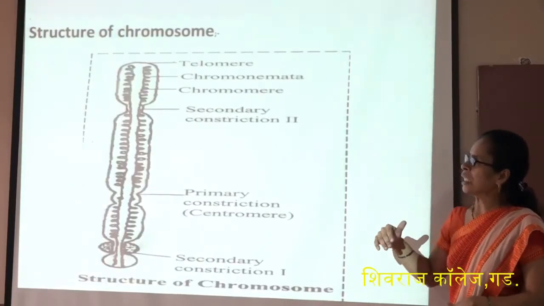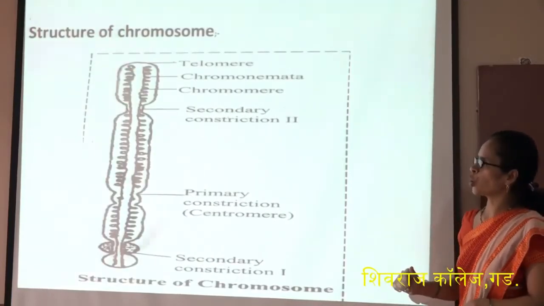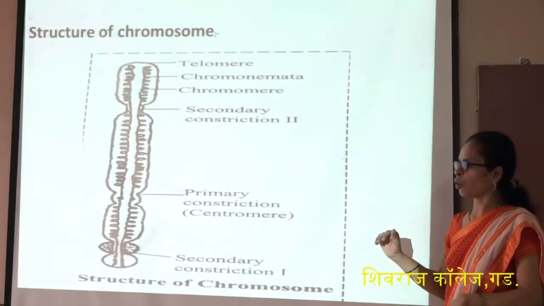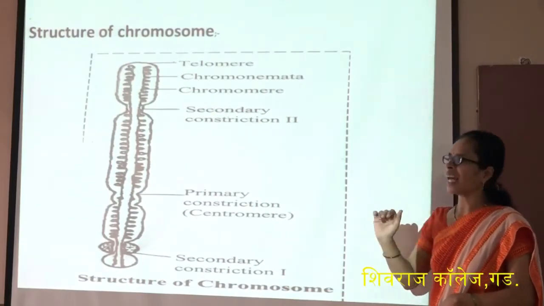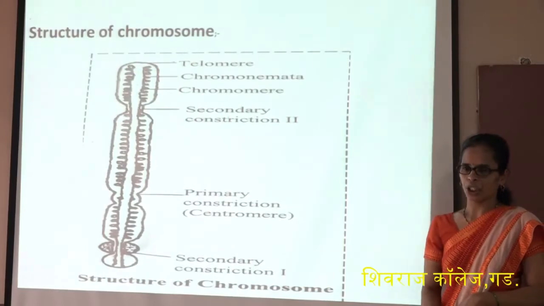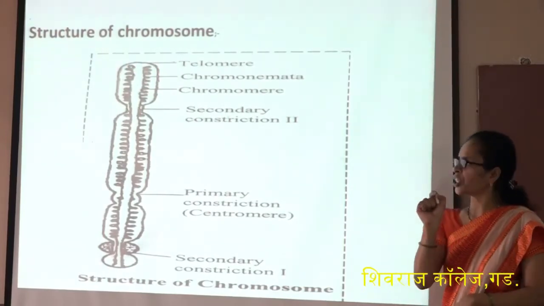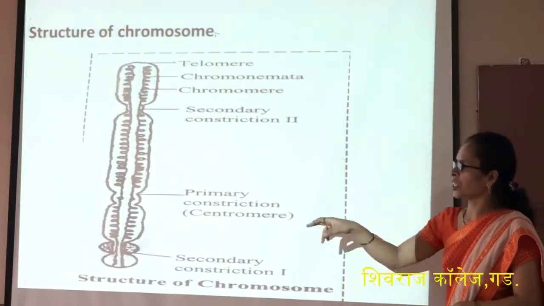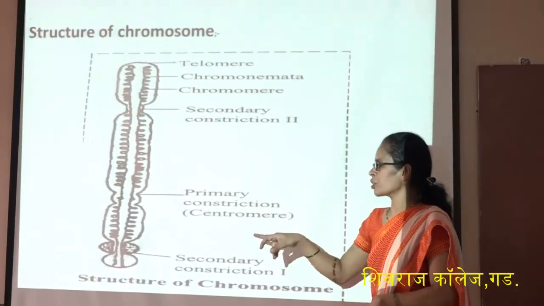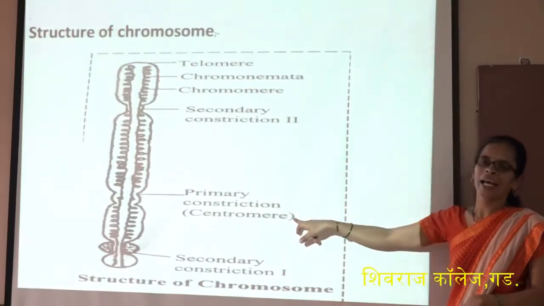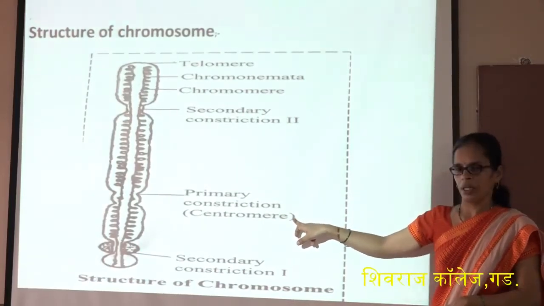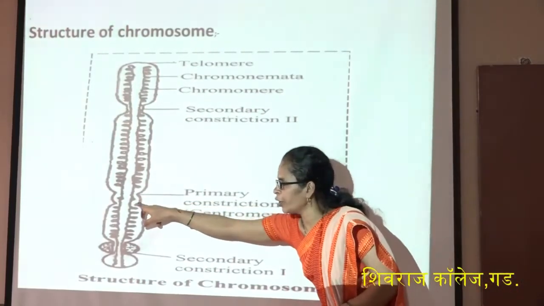Now we see the structure of the chromosome. It has a filament-like structure that shows constrictions. The first constriction is called the primary constriction, or the centromere.